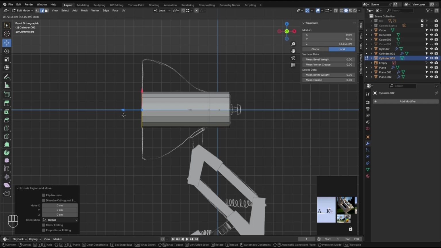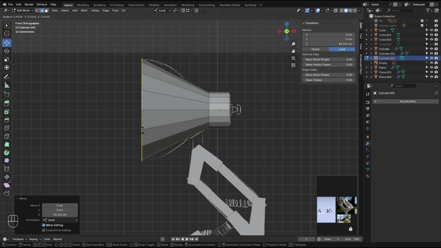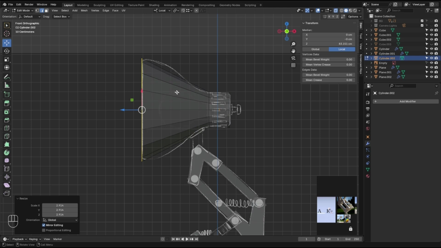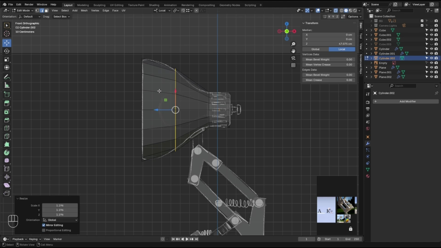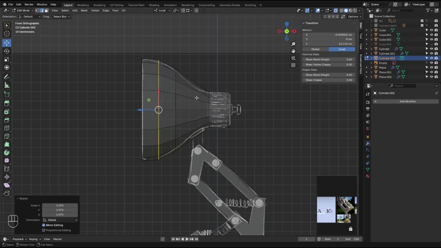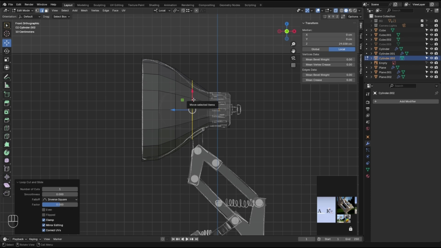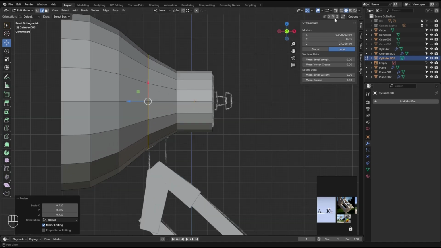Let's put it right there, and hit S, make it bigger around here. Back to X-ray mode. We need some edge loops in the middle, and S goes here, another one down here. So insert edge loop, S, one more here. I'm just clicking, double click actually. Let's hold shift, make it like that. And that's basically it, except for this ventilation.